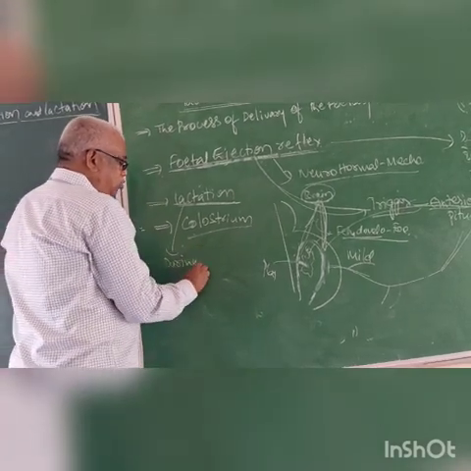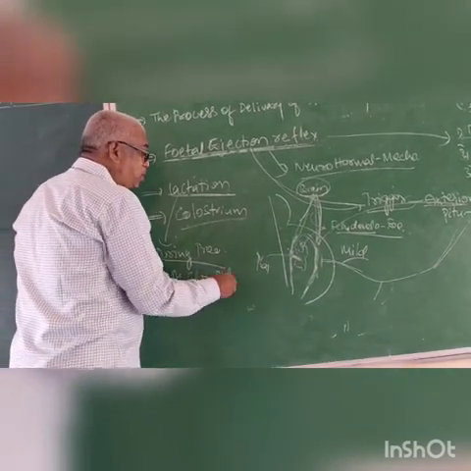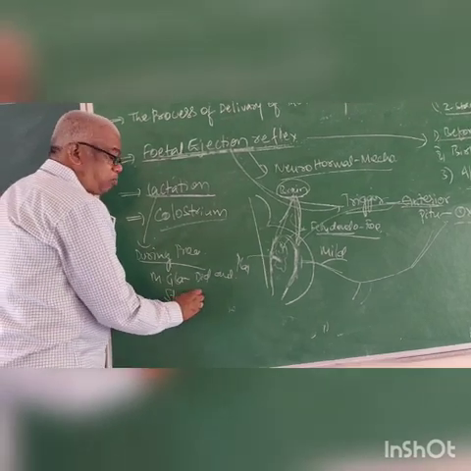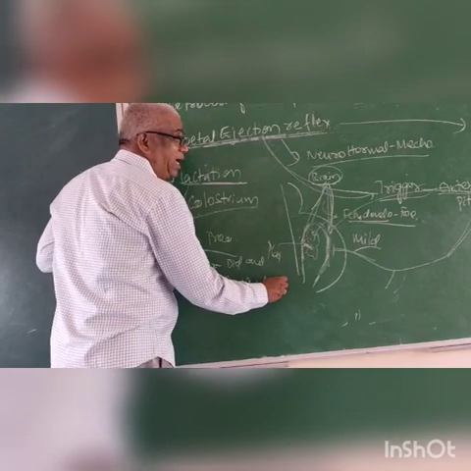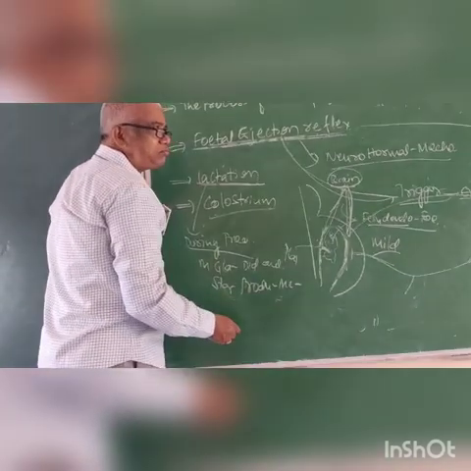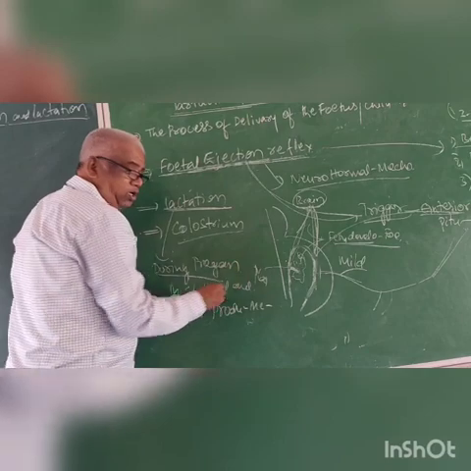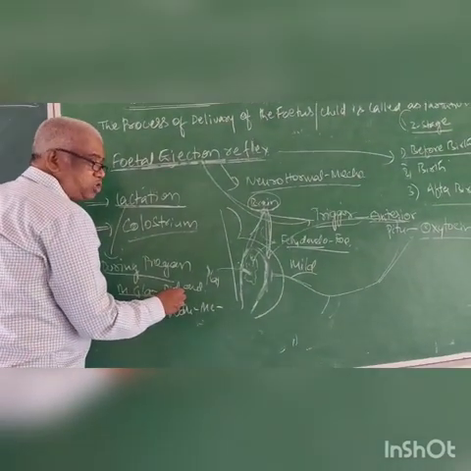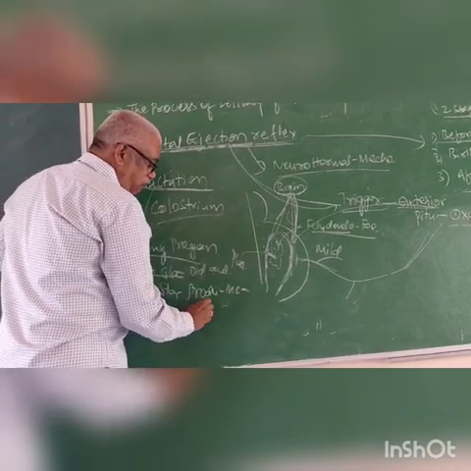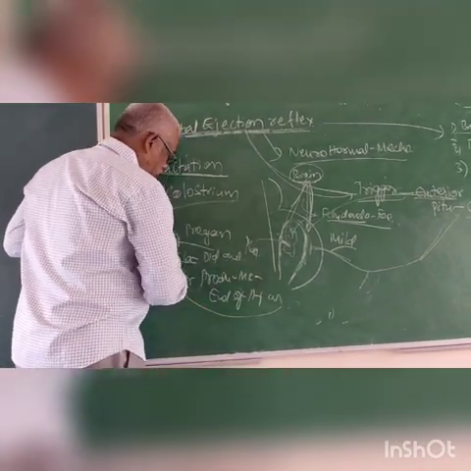During pregnancy, the mammary glands undergo differentiation and development, and start the production of milk at the end of pregnancy and also after childbirth. This is called lactation.